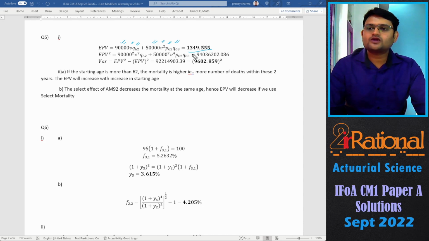For variance, we'll calculate the expected value of the present value squared. So all you have to do is take your present value and square it in the above equation. So 90,000 squared and v squared, and again 50,000 squared and v raised to 4. So that gives you the expected present value squared. Your variance would be the expected present value squared minus the expected present value whole squared. And you can write it like this, or you can write it in terms of the whole square.